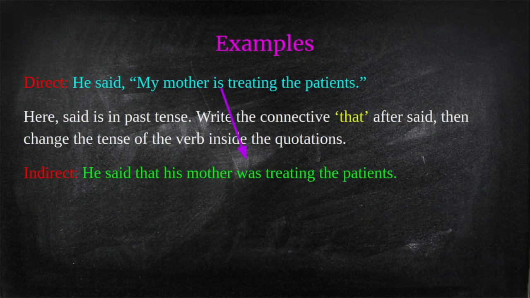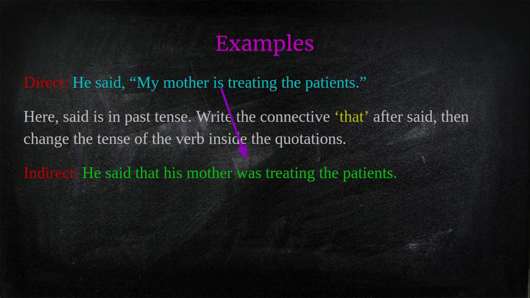Let us take another example. He said, "My mother is treating the patients." Here, which is the reporting verb? Said. It means the portion inside the inverted commas we have to change into past tense. Here, which is the verb? The verb is is. What is the past form of is? Was. So when we change into indirect speech, is will change into was. He said that his mother was treating the patients.